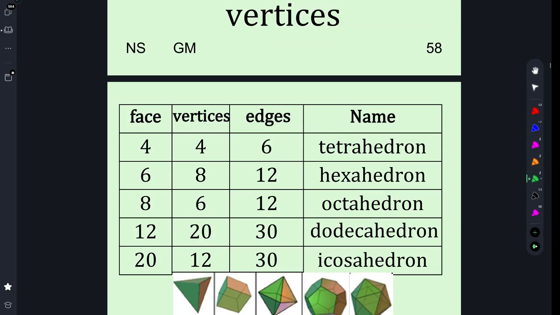Well, what I want you to know is there's another flashcard called Euler's formula, and it says faces plus vertices equals edges plus 2. Okay? The way I memorize this is 5, 2, right? Can you kind of see this? Faces plus vertices equals edges plus 2. I call it 5, 2. That's 52 is how I memorized it.